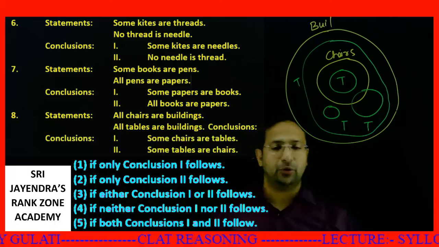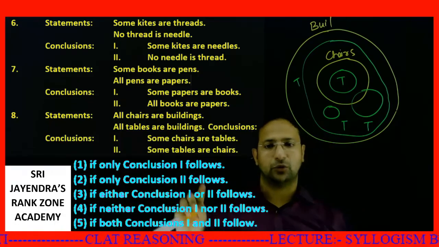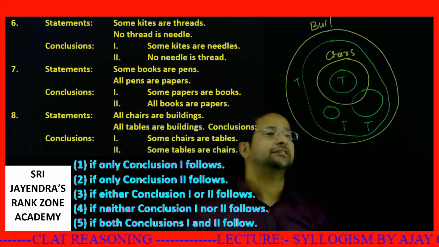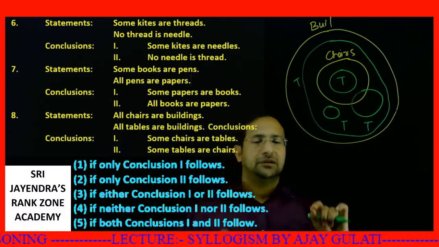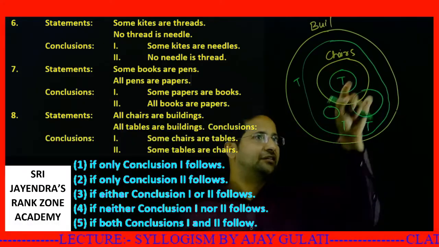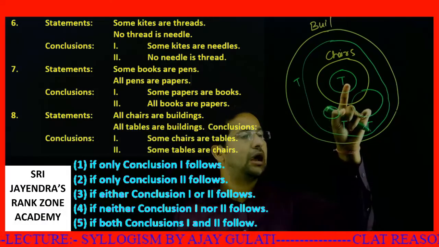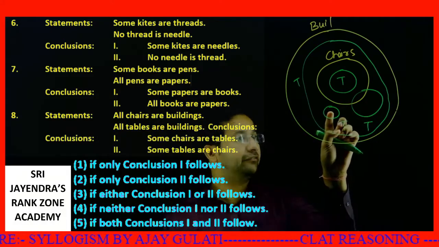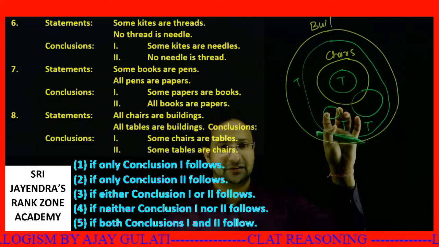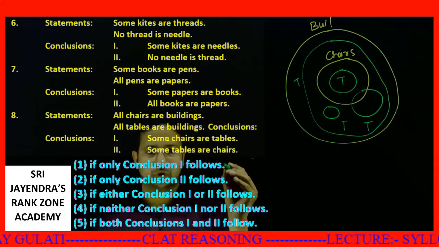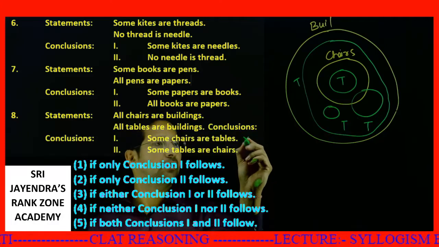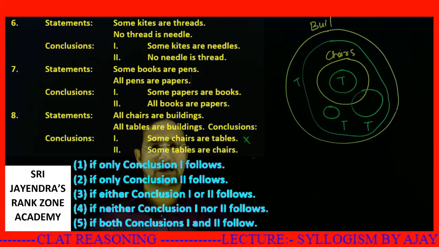My main motive will be to deny any statement. First conclusion, some chairs are tables. See, if I take this as chairs and this as tables, are some chairs tables? No. With this particular example, I have denied this. This is chair, this is table. I have denied it. So some chairs are tables is wrong.